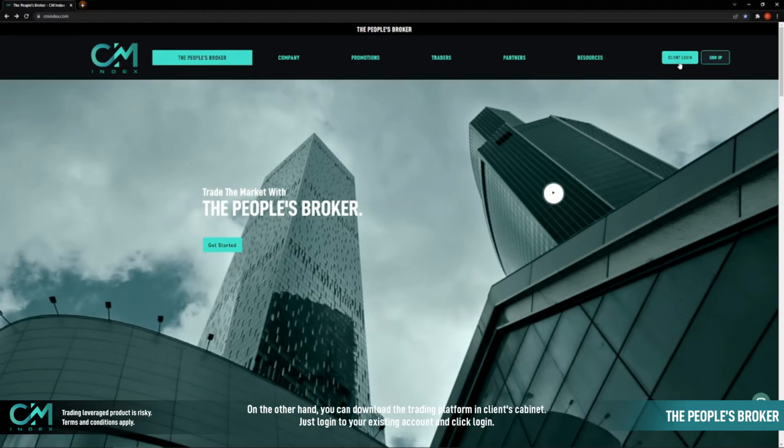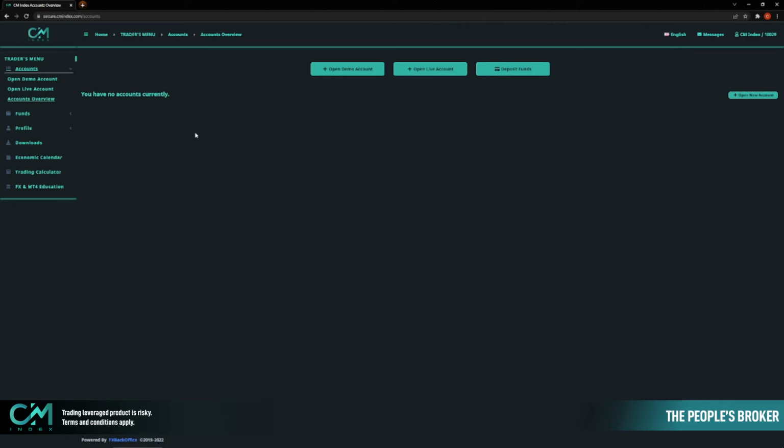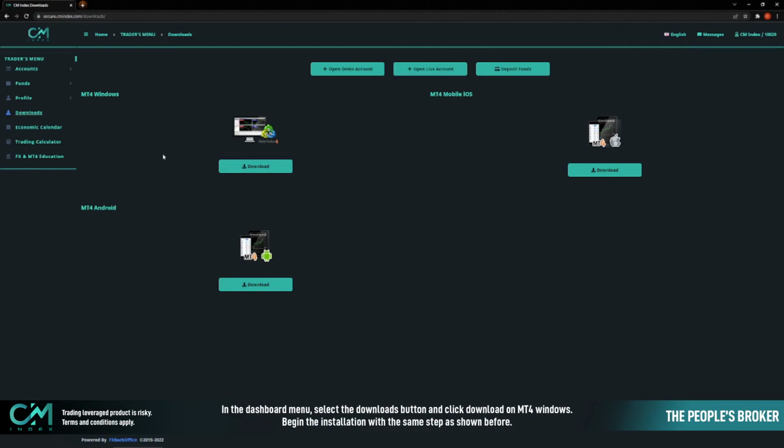On the other hand, you can download the trading platform in the client's cabinet. Just log into your existing account and click Login. In the dashboard menu, select the Downloads button and click Download on MT4 Windows. Begin the installation with the same step as shown before.